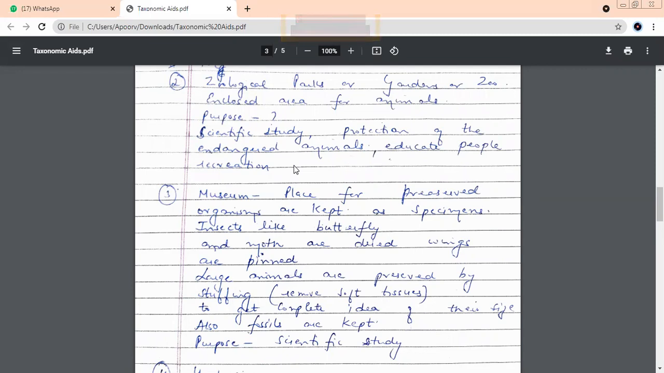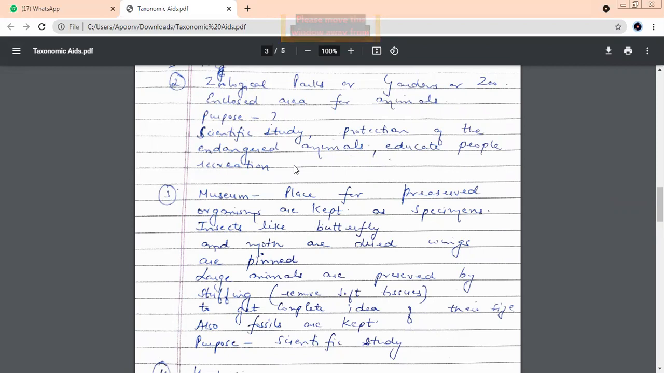Which is the first taxonomic aid? Okay, let me go like this. Botanical garden. Yes, beta, it is botanical garden. The second was zoological park. The third is museum.